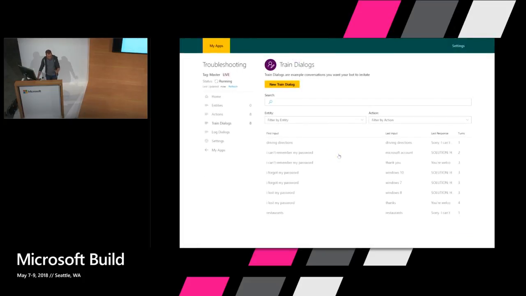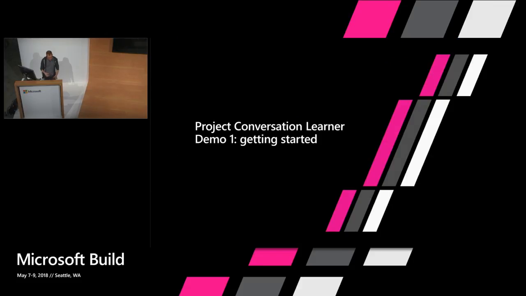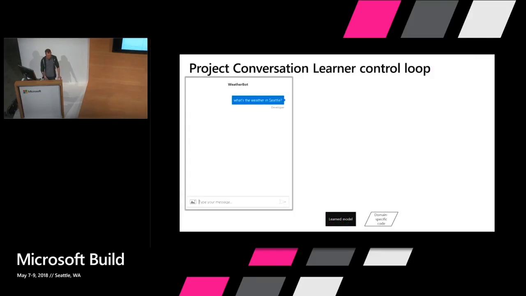OK, so that is just the basics of actions, this prediction model, and how, when user data comes in, you can make corrections. I want to switch over now and show you more of the depth of what's here and how you interface this with code and with business logic. And to do that, I'm going to introduce the whole event loop. You've seen just a part of that so far.